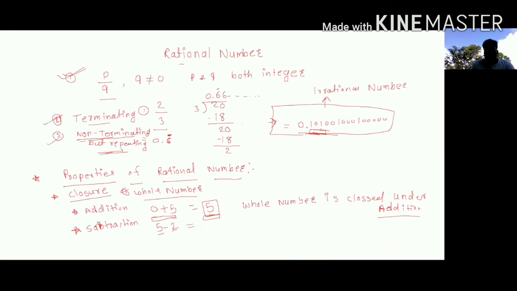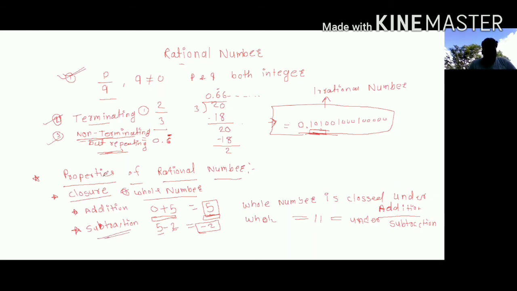And minus 2 is not a whole number, it is an integer. So because of that, we are saying that whole numbers are not closed under subtraction.